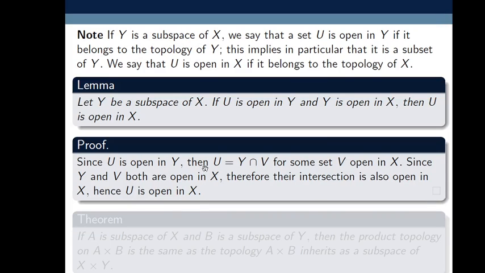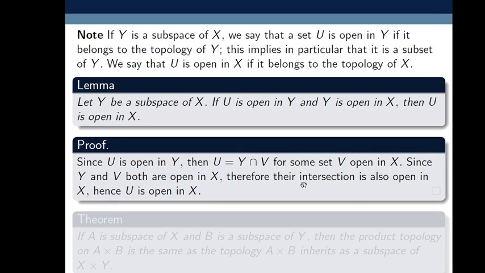Its proof is simple. Since U is open in Y, then U equals Y intersection V for some set V which is open in X. Why? We just said open sets in the subspace consist of the set of all intersections of open sets of X with Y. So here I take V as an open set in X and take its intersection. Whatever the result is, we assume that equals U, and this must be an open set in subspace Y.